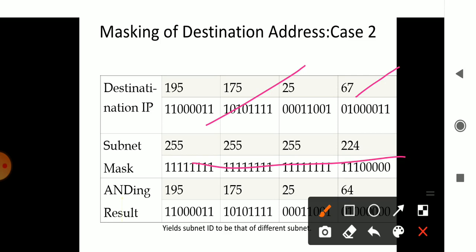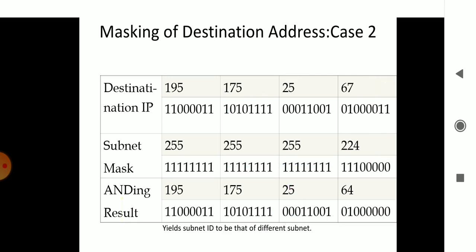Here also the subnet mask is the same, but when both are ANDed, you get another address, which belongs to another subnet, a remote area. Whichever area it belongs to, that address will be obtained. Like this we find out to which area a particular packet or data belongs.